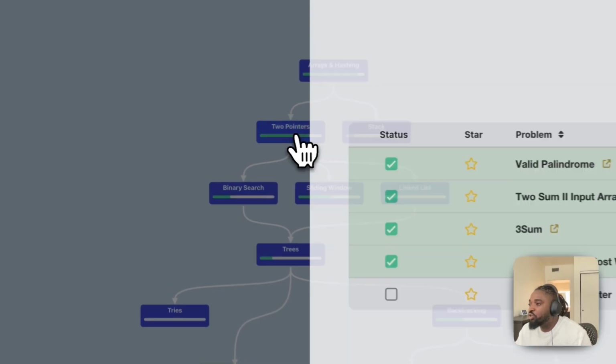So I'm going to show you how to figure out the fluff and how to figure out the skeleton, or how to walk in with the skeleton, what exactly the skeleton is, specific to two-pointers today, and then we can navigate other areas later. So let's start with two-pointers.